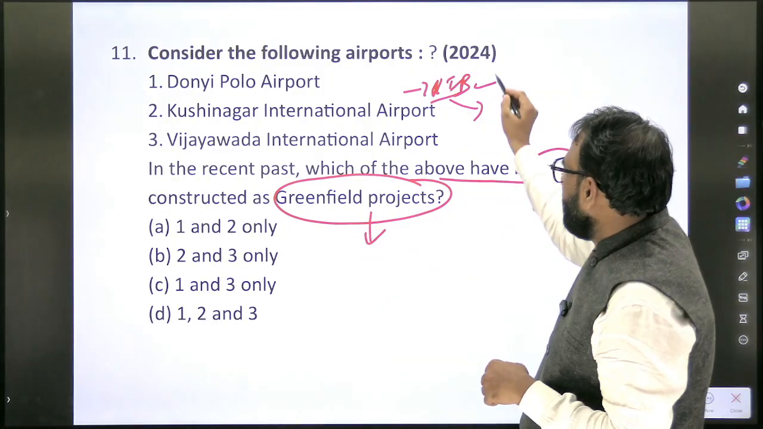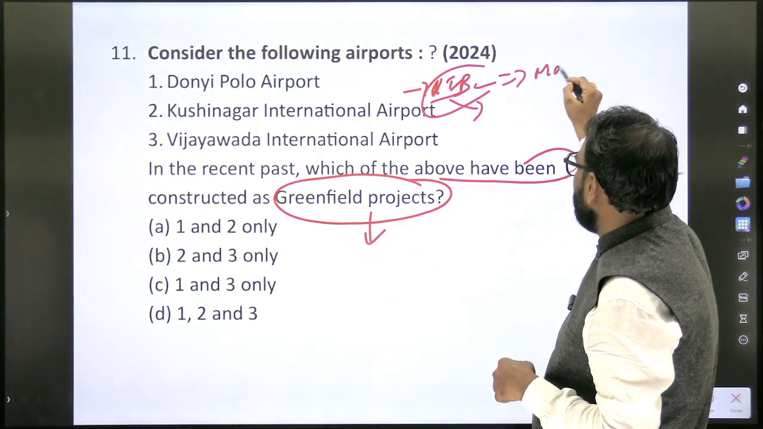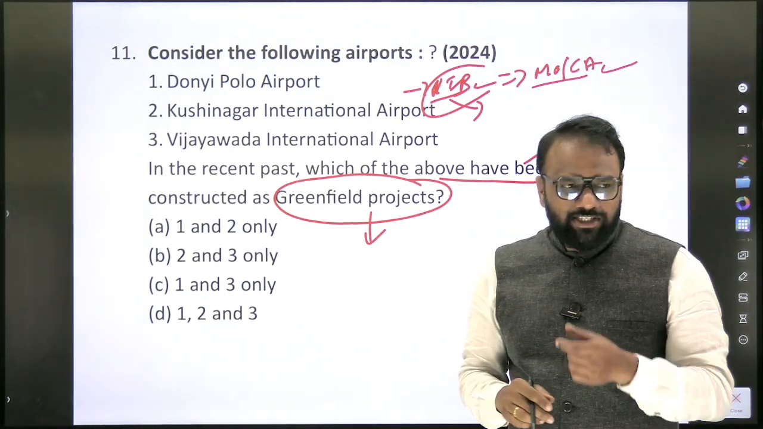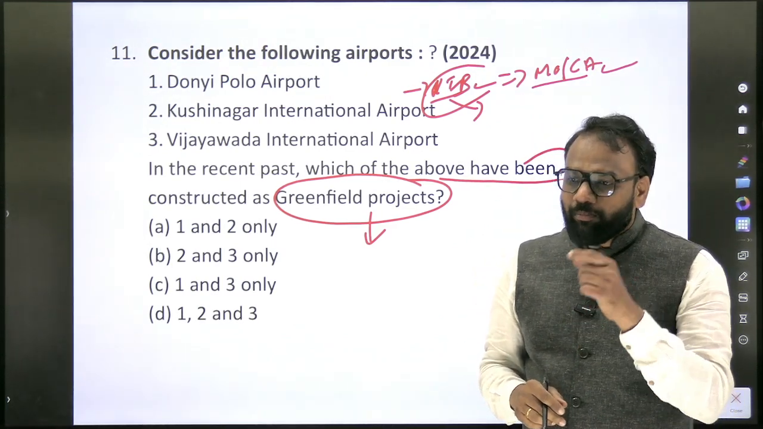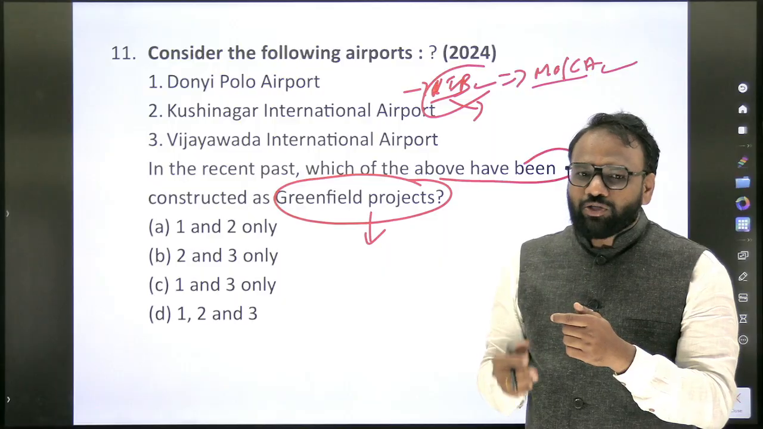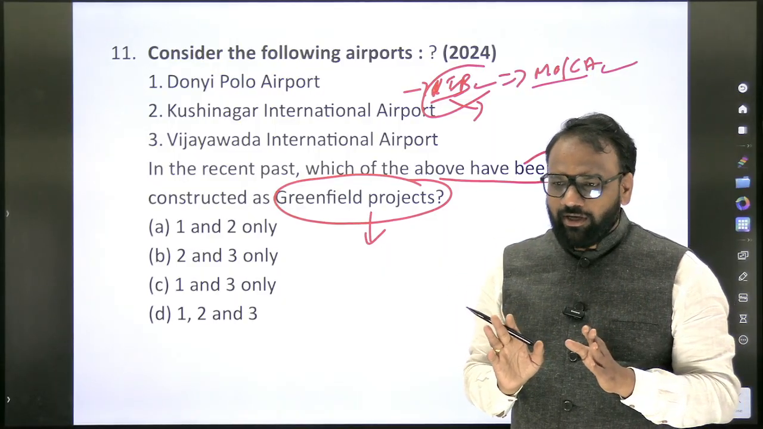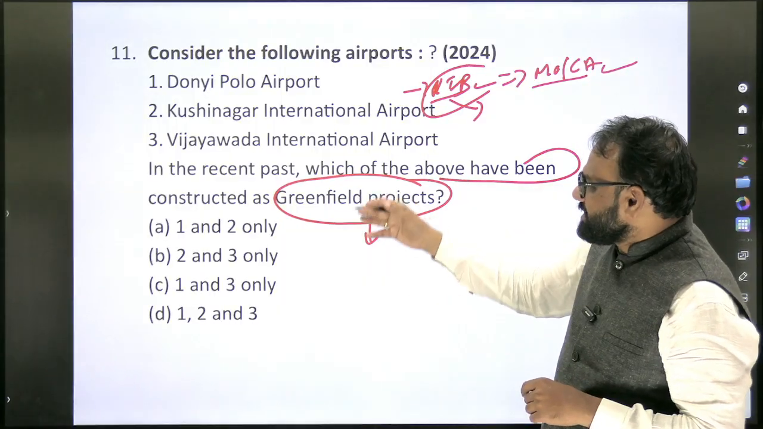So the best source would be PIB for 3 years. We will prepare the Ministry of Civil Aviation and make a list of the greenfield projects which have been operationalized. Why are we focusing on operationalized ones? Because we want to reduce the content. So that we will do.